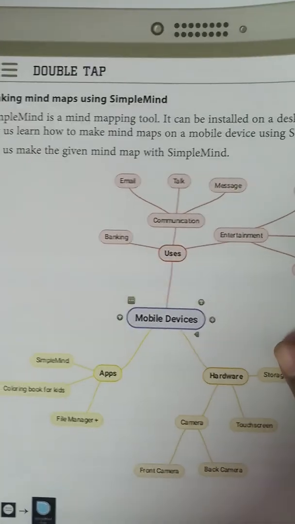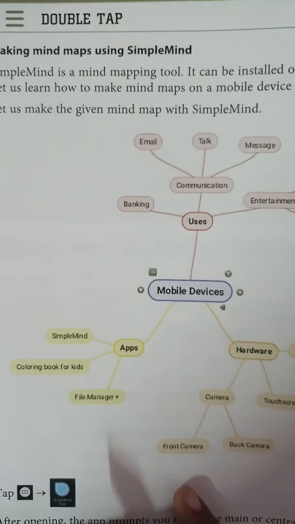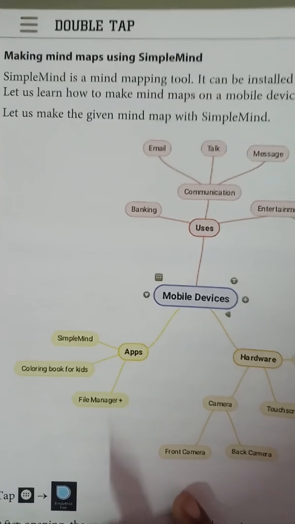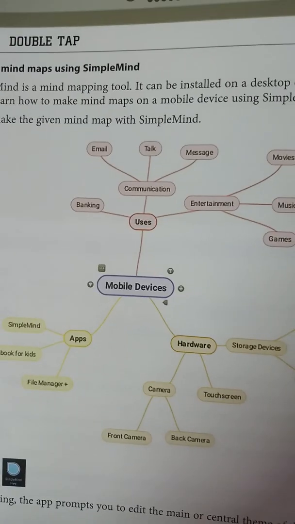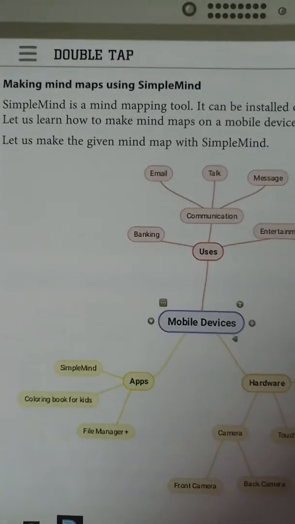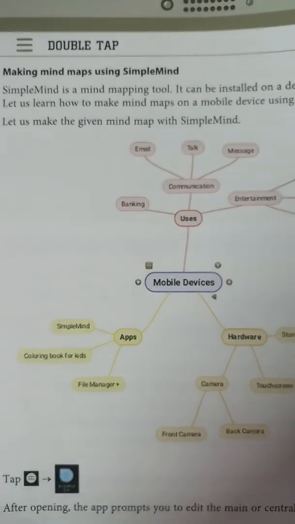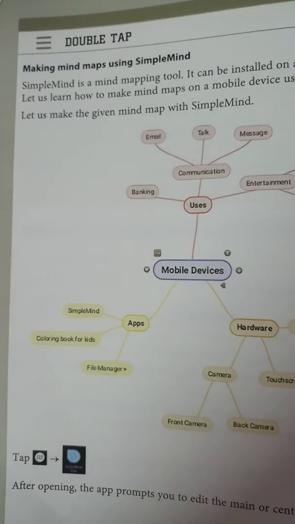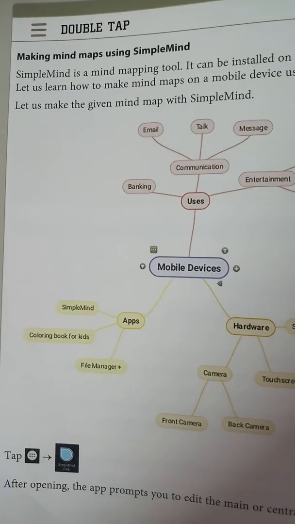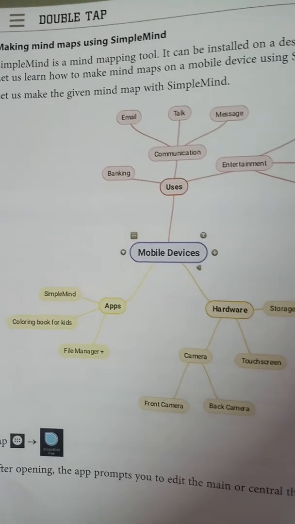Making a mind map using Symbol Mind. So we have designed our mind map. Then we need to make the presentation. So let us make the mind map with Symbol Mind. Symbol Mind is a mind mapping tool to draw mind maps.